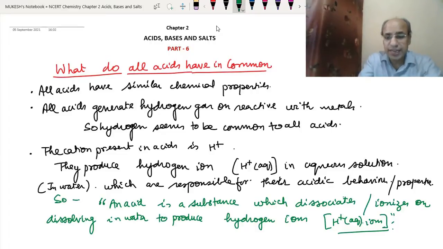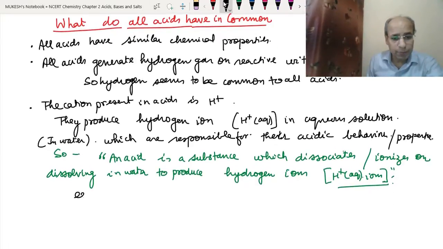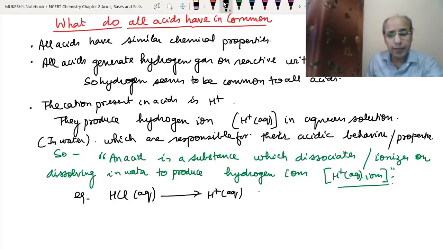Okay, so let's write some examples. When we dissolve HCl in the aqueous solution, aq we have written because water is used here, it will produce the hydrogen ions. And as a negative ion, meaning anion, it will produce the chloride ion. We will also write aq because they are also being produced in the aqueous solution. So these are the hydrogen ions and these are the chloride ions.